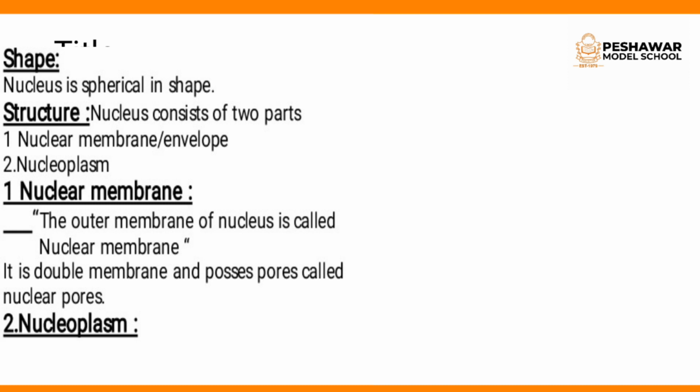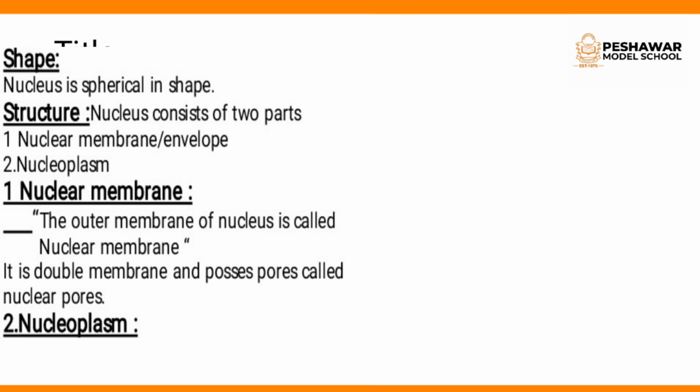Now, what is the shape of the nucleus? Basically, the nucleus is spherical in shape. The majority of the cells are spherical, round in shape. What is the structure of the nucleus? The nucleus consists of two parts, the nuclear membrane and the nucleoplasm. Clear? The nuclear membrane is the covering which protects the nucleus, like our skin, like the cell membrane, like the cell wall.